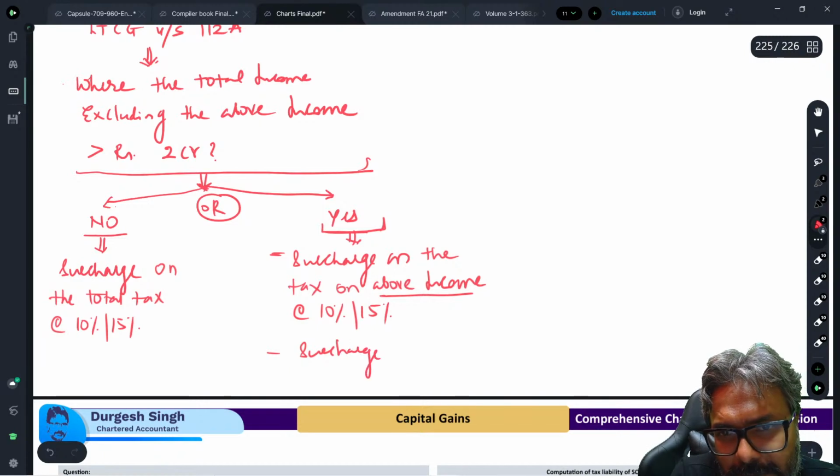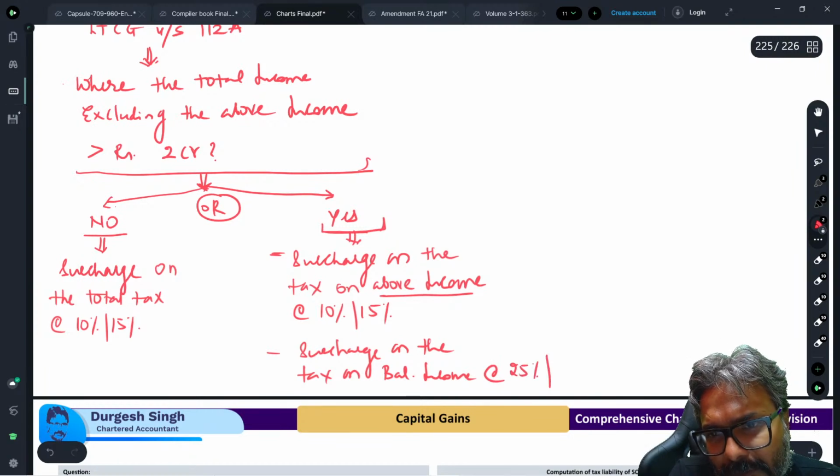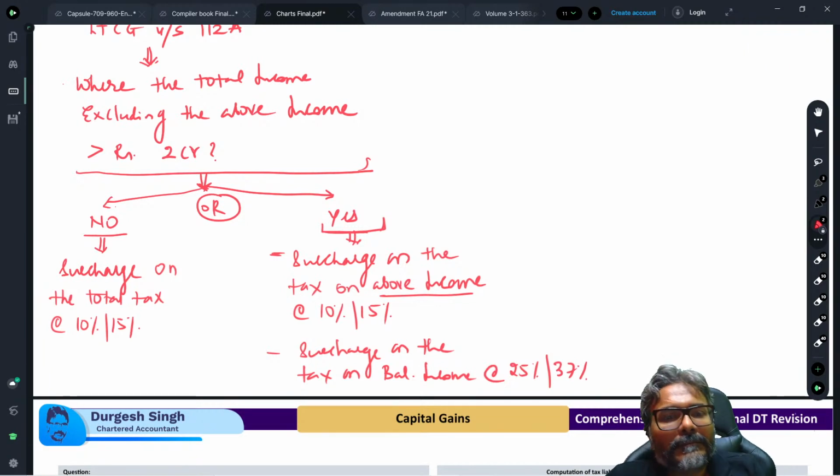Surcharge on tax on balance income at 25% or 37%. 25%, students, all of you are aware, if the total income is exceeding 2 crores and if the total income exceeds rupees 5 crores. Okay, so therefore, students, this is how it would be.